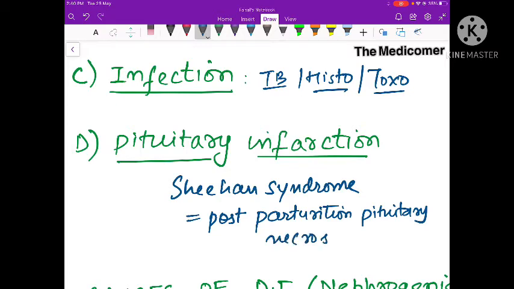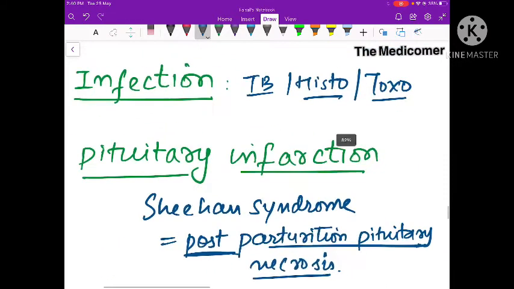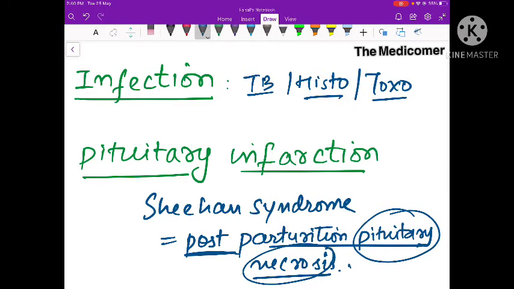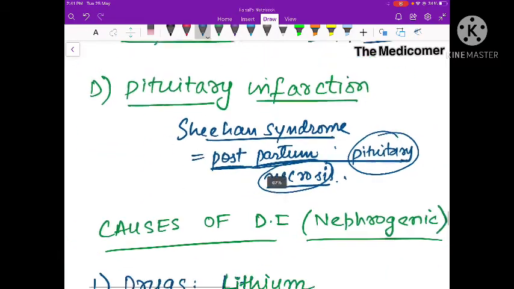During pregnancy, the pituitary gland enlarges in size, and if there is more bleeding because of postpartum hemorrhage, the loss of blood volume is not able to meet the requirement of the enlarged pituitary gland, so there will be pituitary necrosis. This also causes central diabetes insipidus.